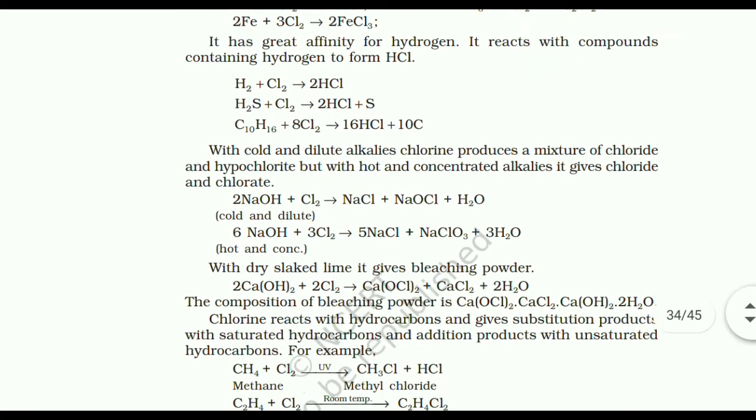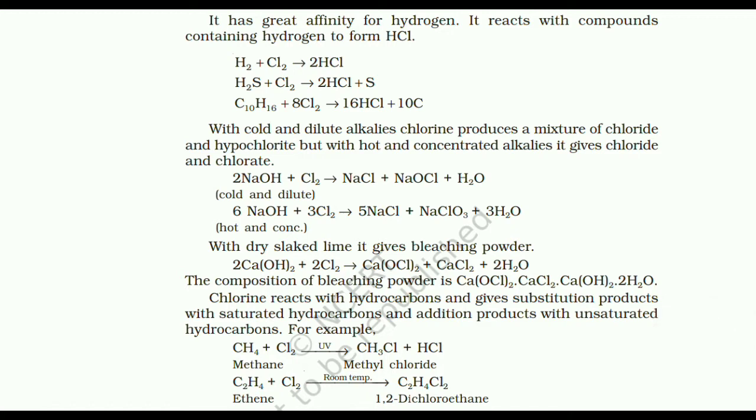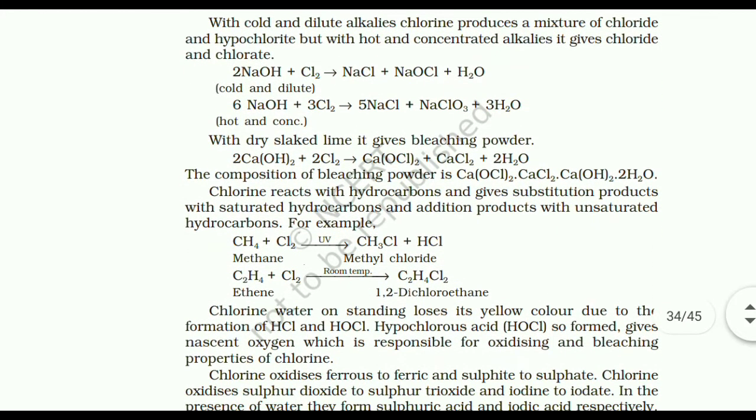With cold and dilute alkalis, chlorine produces a mixture of chloride and hypochlorite, but with hot and concentrated alkalis, it gives chloride and chlorate. With dry slaked lime, it gives bleaching powder. The composition of bleaching powder is Ca(OCl)2·CaCl2·Ca(OH)2·2H2O. Chlorine reacts with hydrocarbons and gives substitution products with saturated hydrocarbons and addition products with unsaturated hydrocarbons.